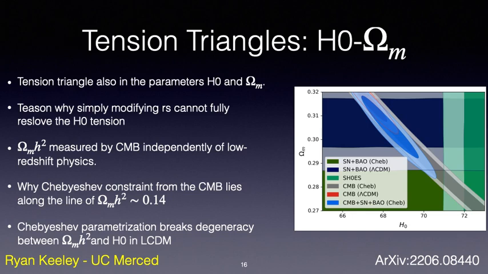When the BAO plus supernova constraint is relaxed via the Chebyshev model, there is a large region where the 3 constraints overlap. However, when we look at the combined CMB plus BAO plus supernova constraint, it does not overlap with the Chu's constraint, because the region of the extended parameter space that allowed the CMB constraint to expand towards larger H0 values is again different from the region that allows the BAO plus supernova constraint to expand towards lower omega matter values.